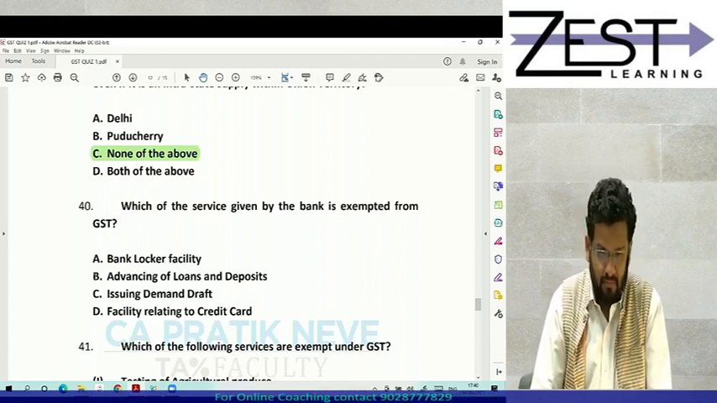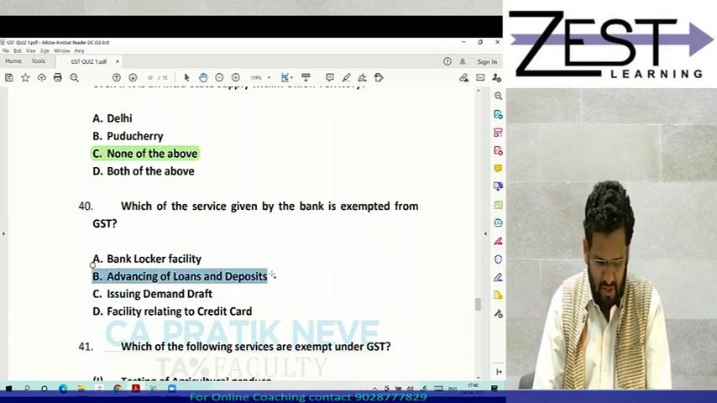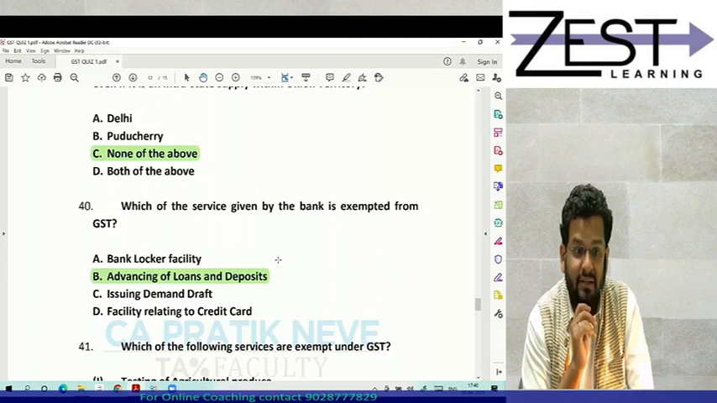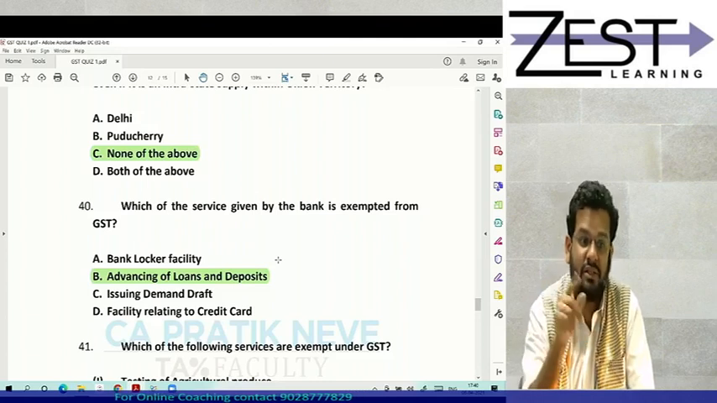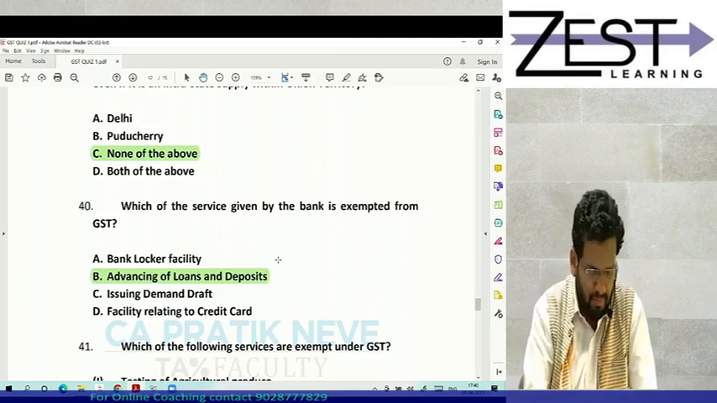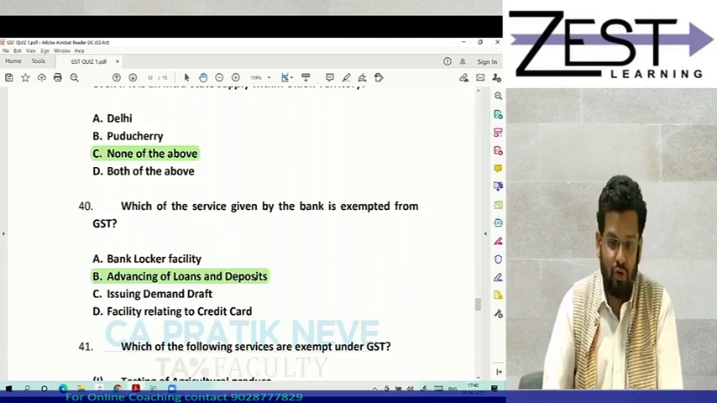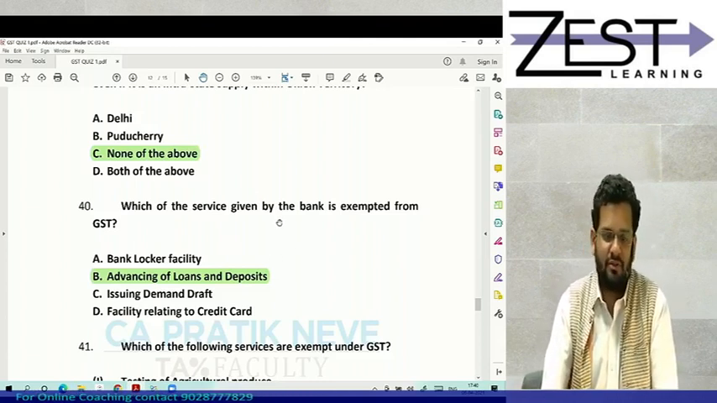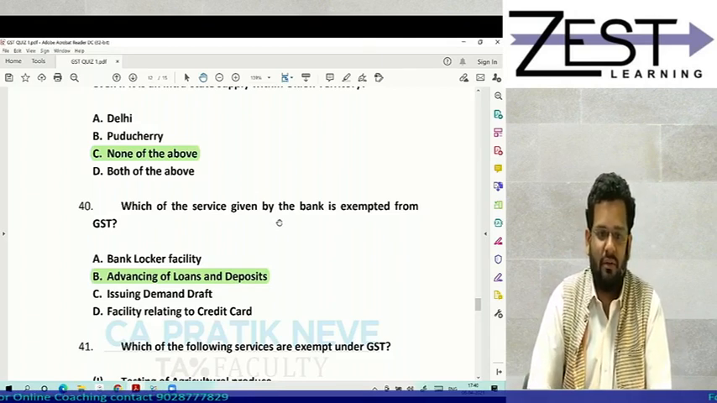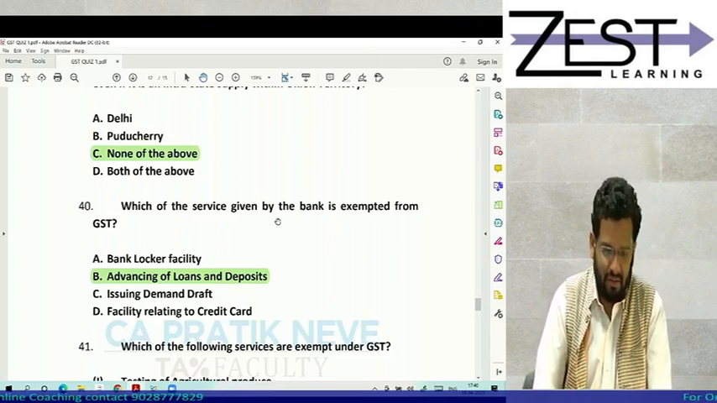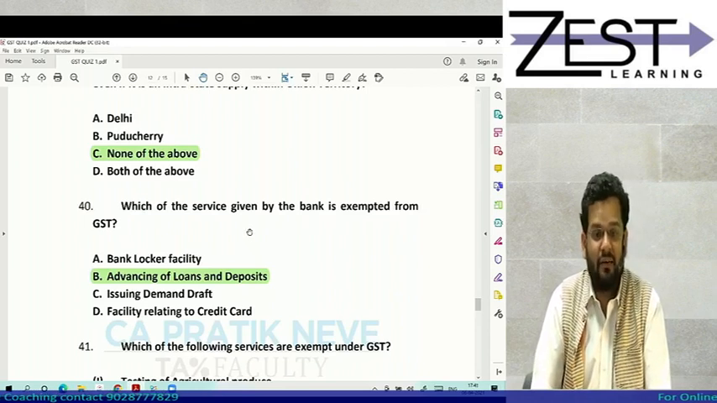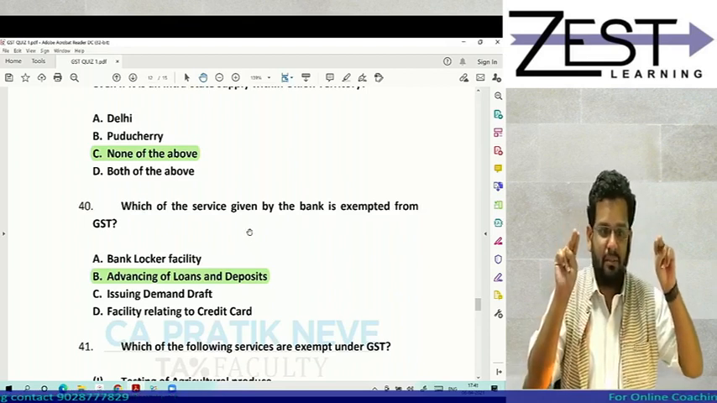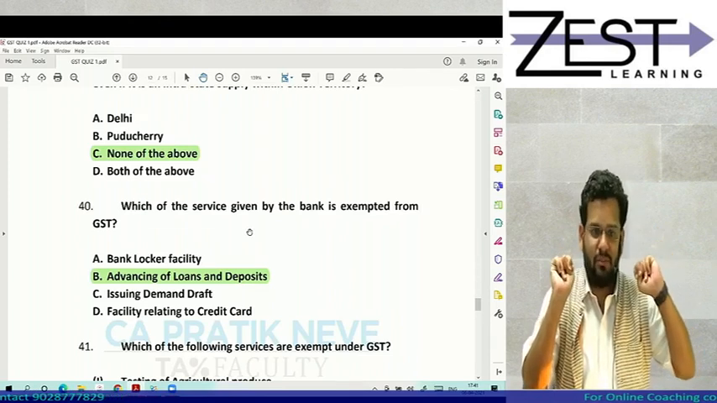Answer is B. Advancing of loans and deposits, to the extent it is represented by way of interest or discount. But amongst the given 4 options, B should be the appropriate answer. I have only drafted these questions. So now I realize that the answer should have been advancing of loans and deposits to the extent it is represented by way of interest or discount.